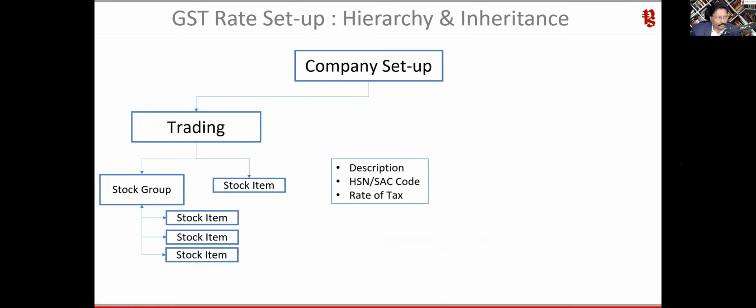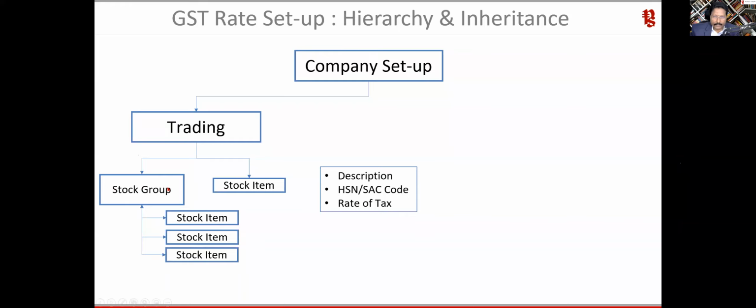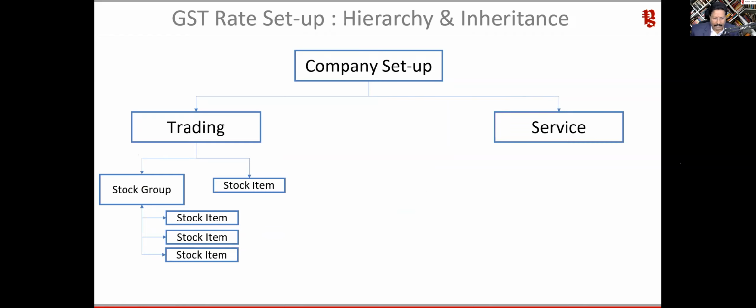So what all can you configure? You can further change what is not there in your company setup. You can go and change it here. You can specify the description, HSN, SAC, rate of tax, everything at the stock group level and also at the stock item level. Okay, this is very important for us to understand, right?